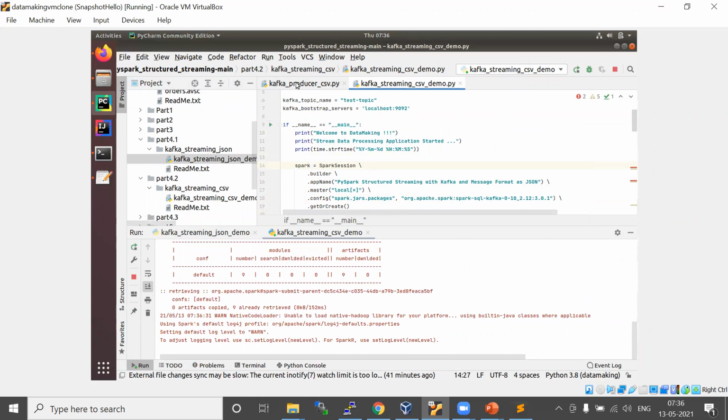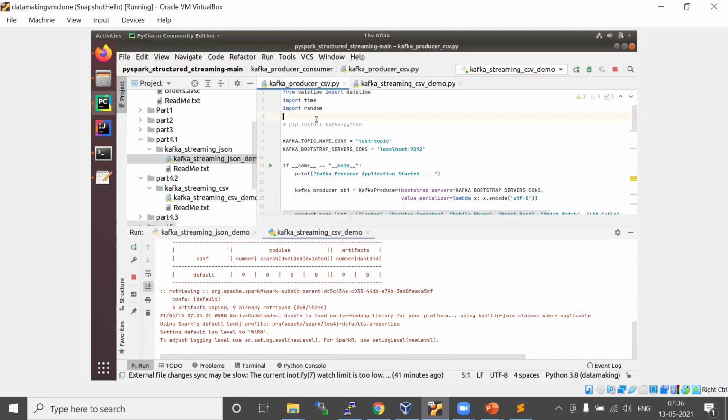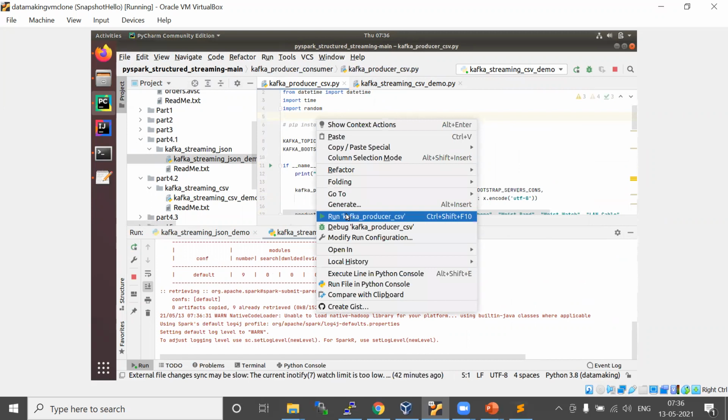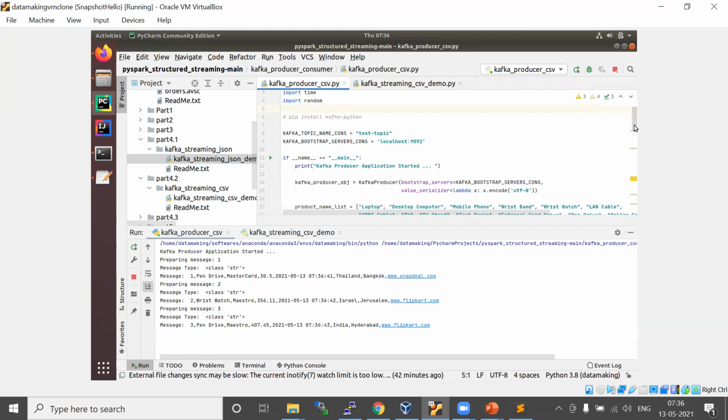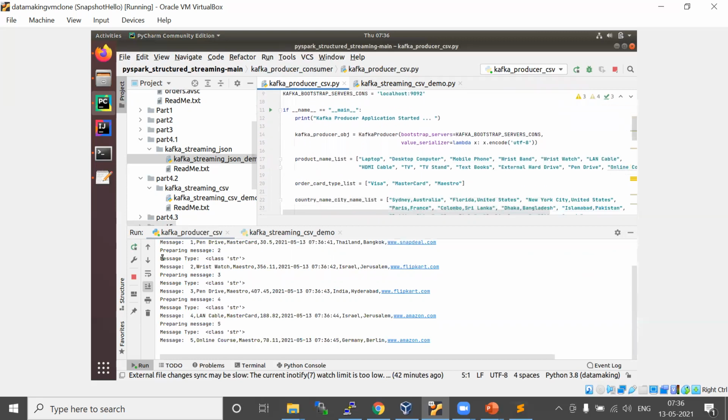Okay, so I will also go and publish some data. I think it's only 10 records. See here, this is the comma separated value I'm publishing.